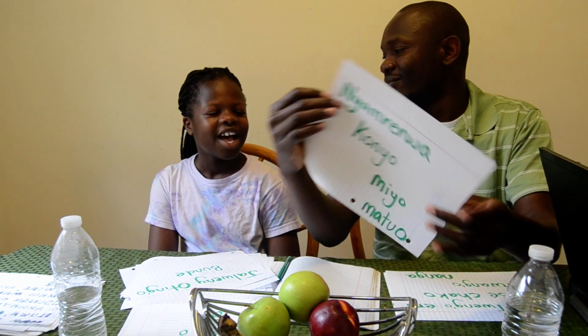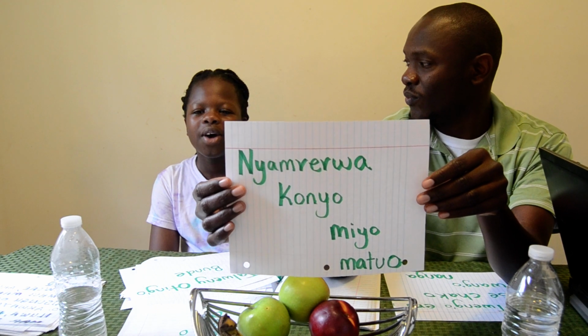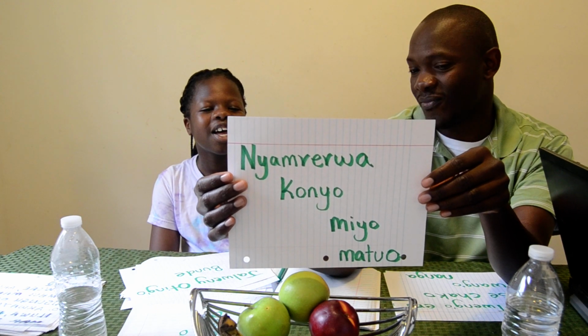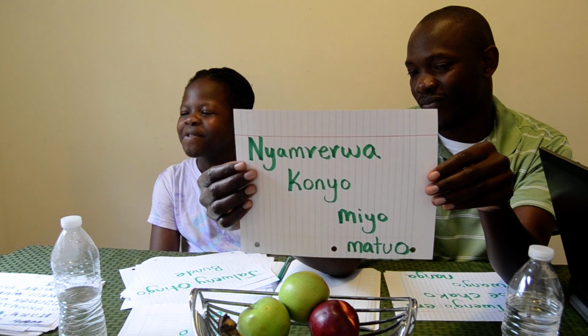Nyamrerwa, konyo, miyo, matuo. I know konyo is help, miyo is giving. Someone helped by giving something. Nyamrerwa. Artisan. Doctor. Nurse. The nurse helped by giving medicine.